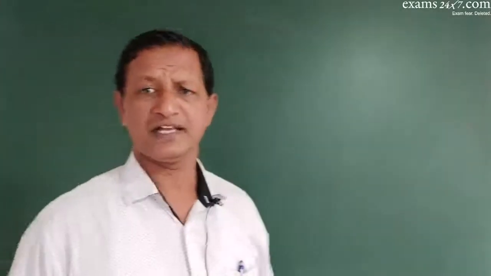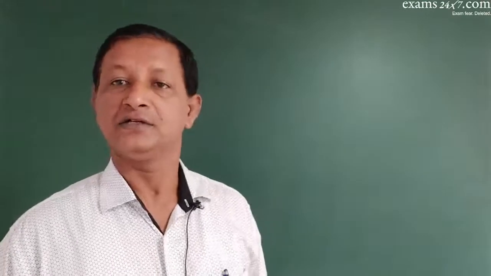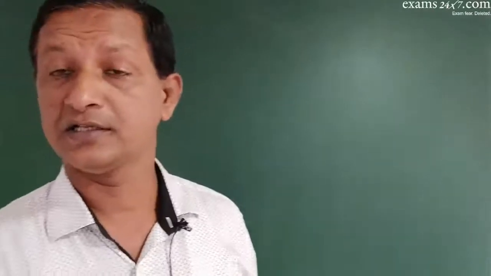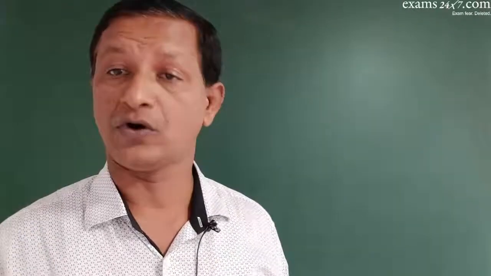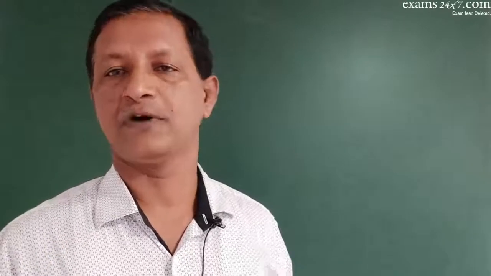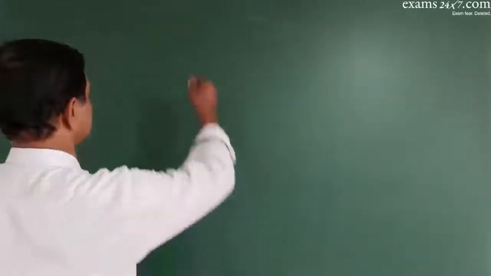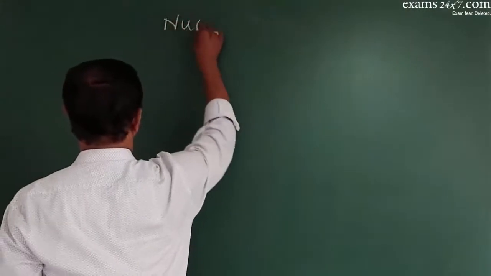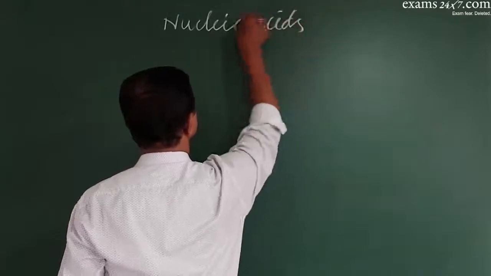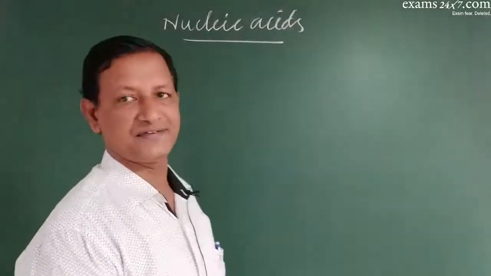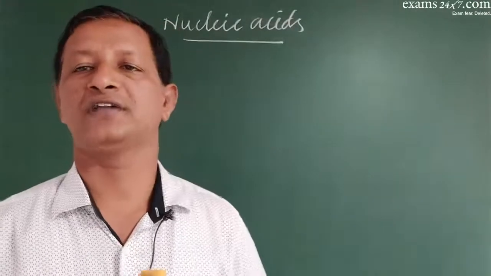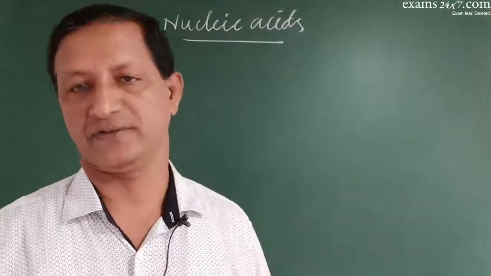It has been very well established that the causal factors which cause inheritance and are responsible for variation are the macromolecules called nucleic acids. In this chapter we are going to talk in detail about nucleic acids.